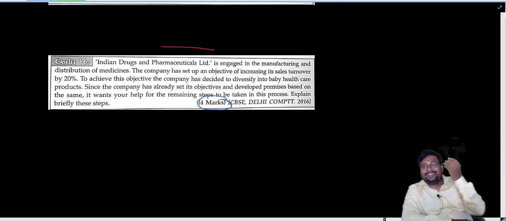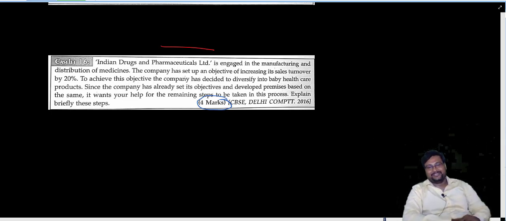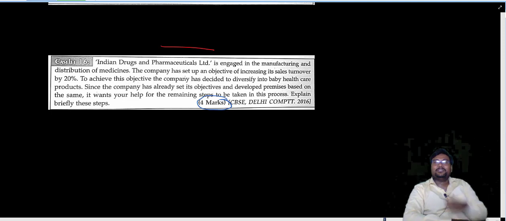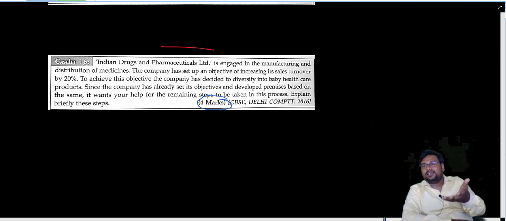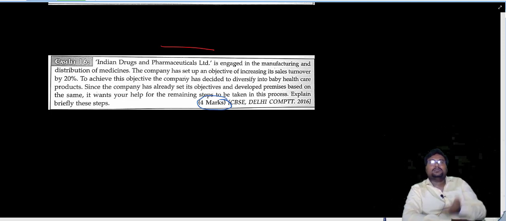So it is a case study, but directly the answer has been given to you. Objective and developing premises is the process of which function? Planning. Okay, setting objective and developing premises is the process of planning. Two processes have been given to you, and the question is asking what are the remaining processes.